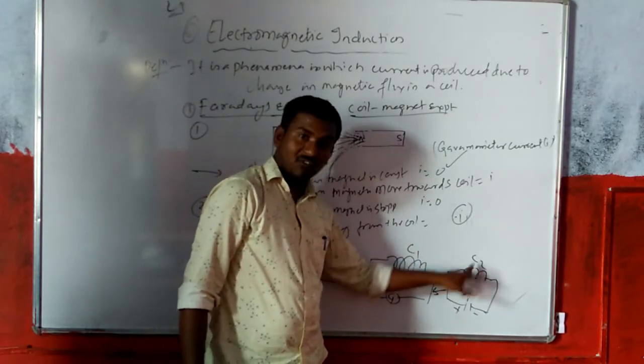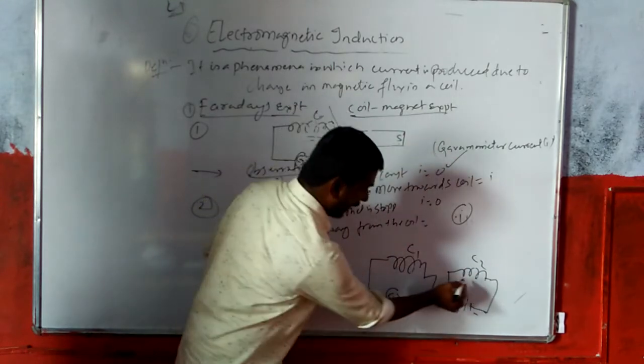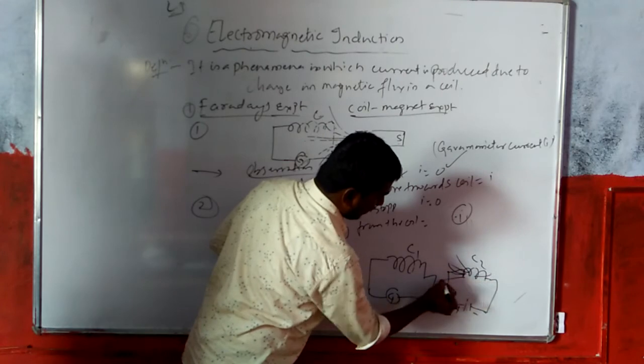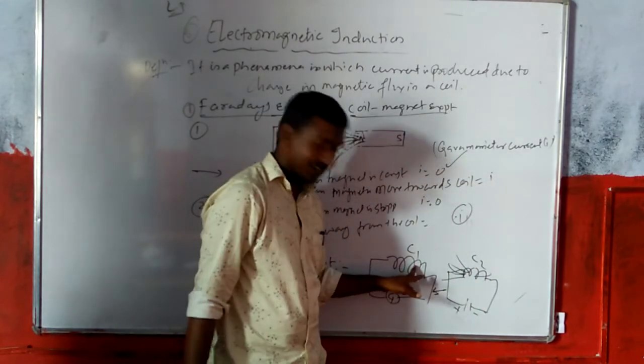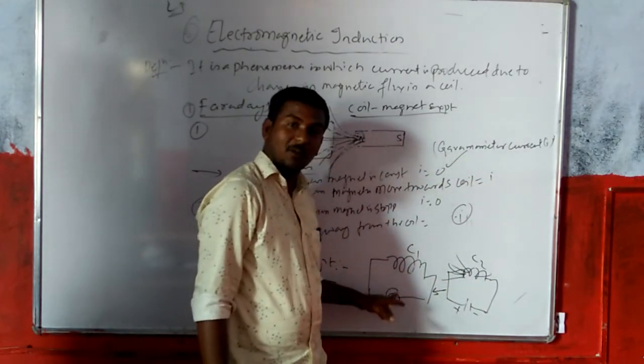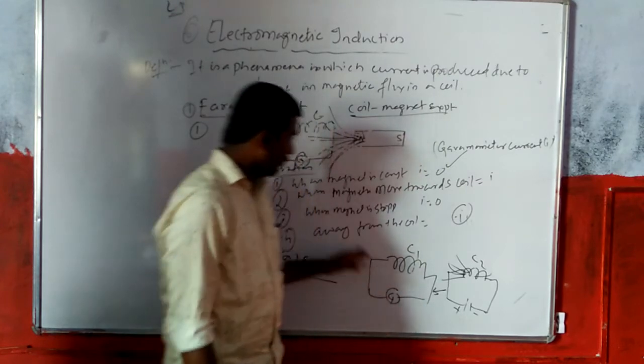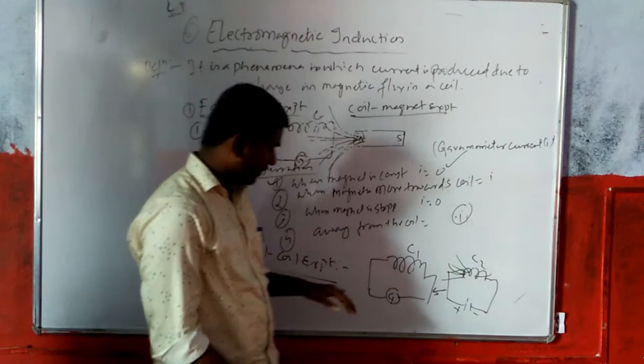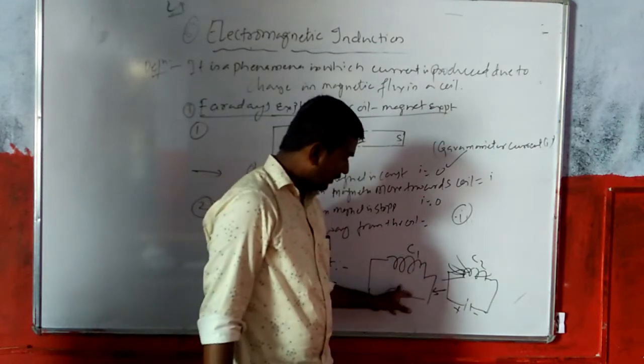So due to the current, magnetic field lines will be produced. So there is a change in magnetic flux towards this C1 coil, so there is deflection in galvanometer G. So when you move, the same observation. So he made the same observation. Okay, so C1 and C2.